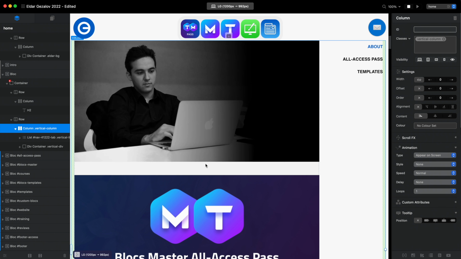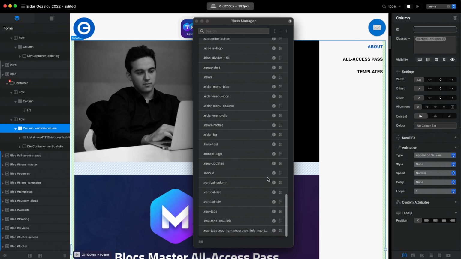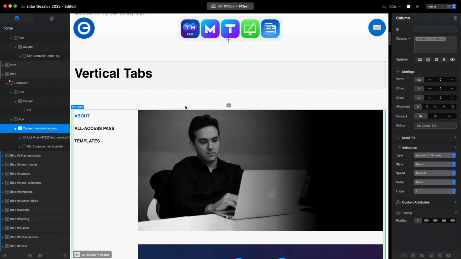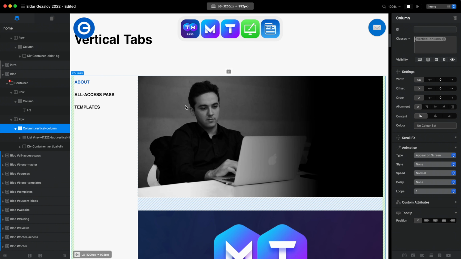And of course, we have some classes we have added using the element inspection tool in Safari or any other browser. So that's it for vertical tabs. Very easy. Using just a couple of classes, we can create a structure with a sidebar and vertical links, which is quite useful for some type of websites.